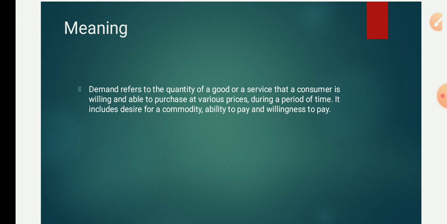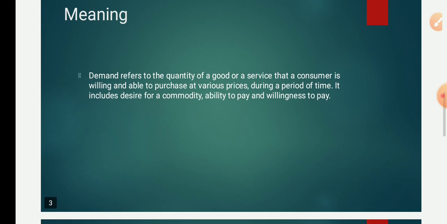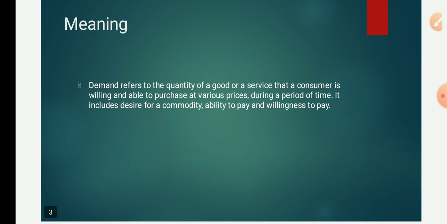Here, demand is explained like this. Demand refers to the quantity of a good or a service. When I go to the market and want to buy rice, I will not just ask the shopkeeper, give me rice. Instead, I will say I need 5 kgs of rice, or 15 kgs of rice, or 25 kgs of rice.